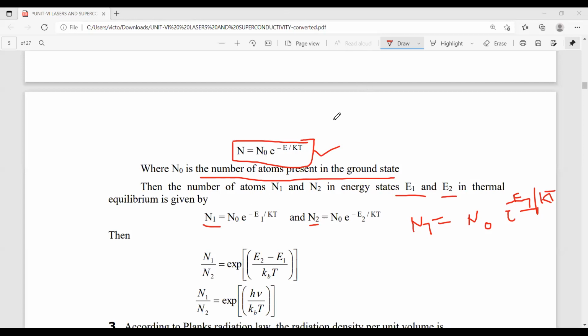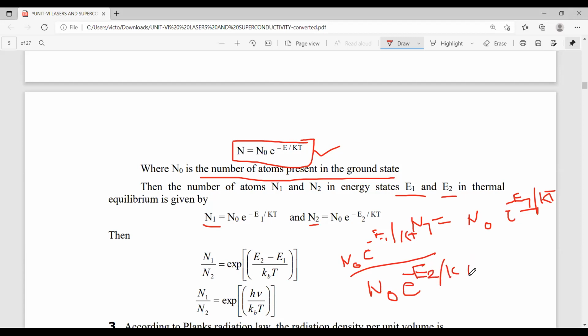N1 by N2 means N naught e power minus E1 by KT, divided by N naught e power minus E2 by KT.